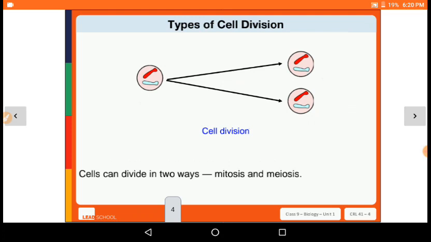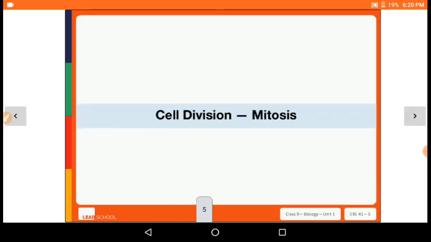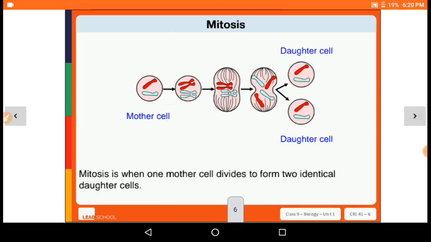So the types of cell division: cells can be divided in two ways, which are mitosis and meiosis. So for the formation of new cells there are two processes, mitosis and meiosis. First we will see cell division by mitosis, then we will see meiosis. Mitosis is when one mother cell divides to form two identical daughter cells.